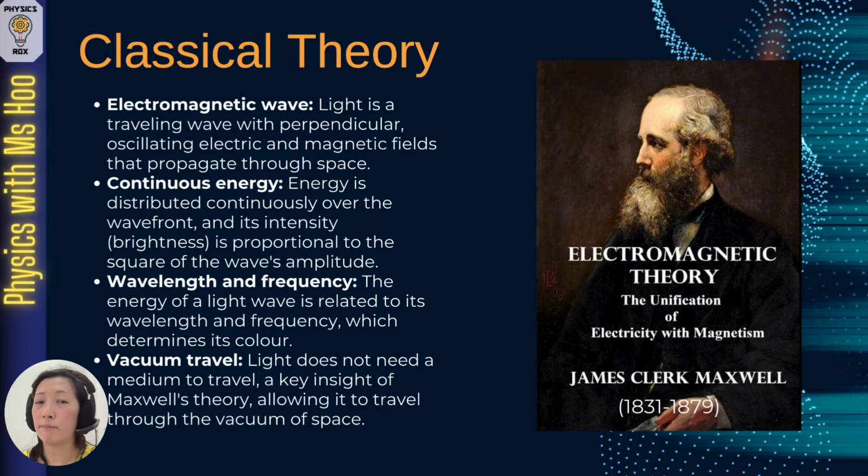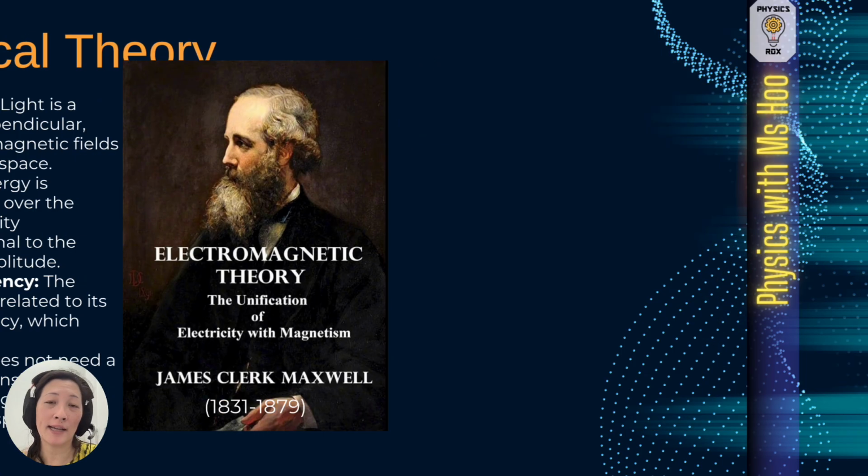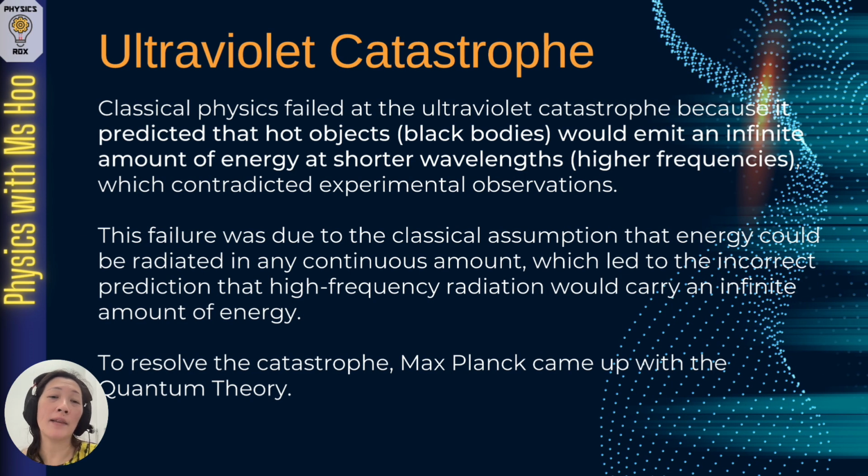which explains the behavior of light. Now, many of you will recognize the classical theory because this is what we've always taken light to be, and yes, it's true for a lot of behavior of light. But it doesn't explain everything about light. When they tried to study classical theory in more detail, there was something called the ultraviolet catastrophe.